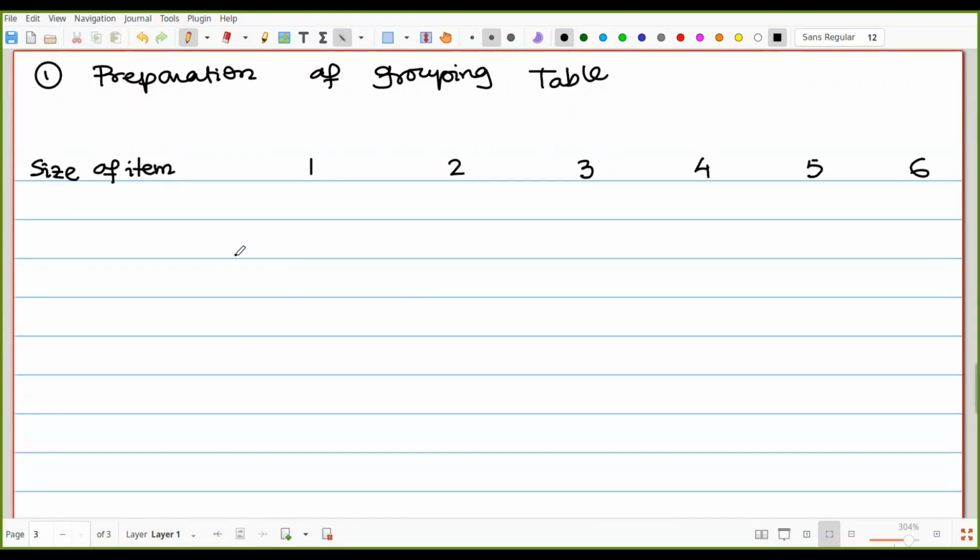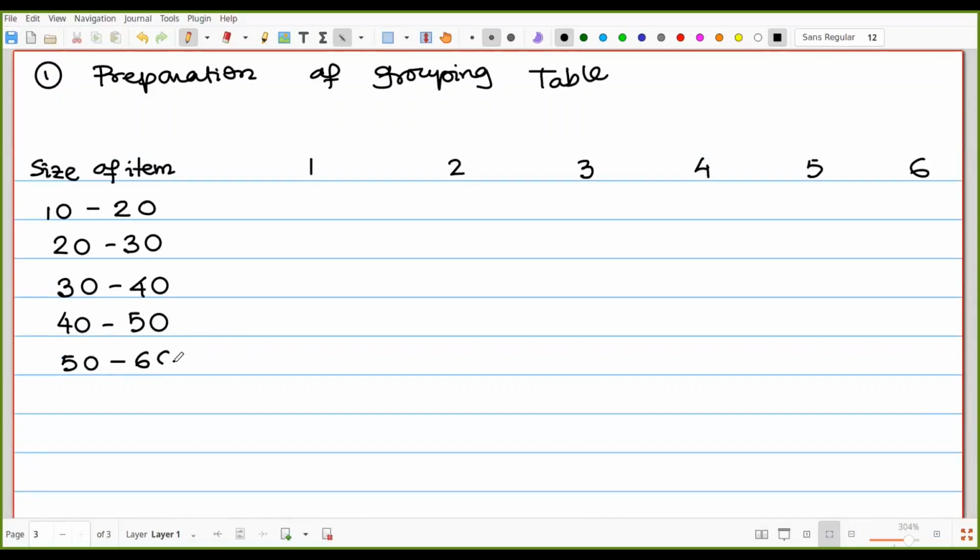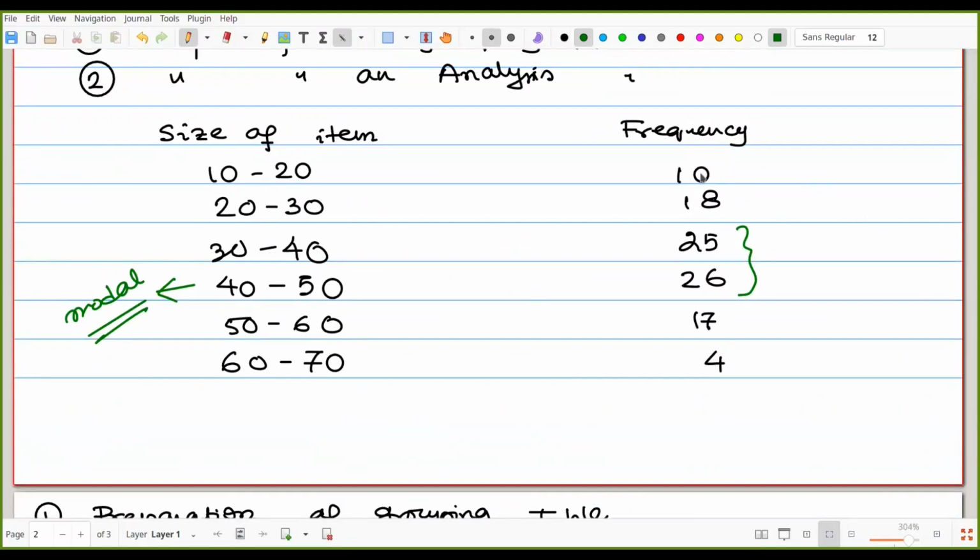So the first one, size 10 to 20, 20 to 30, 30 to 40, 40 to 50, 50 to 60, 60 to 70. Those are the size of item. Now we have to use some different color, for that would be better. Now write down the first column as whatever the frequencies are.